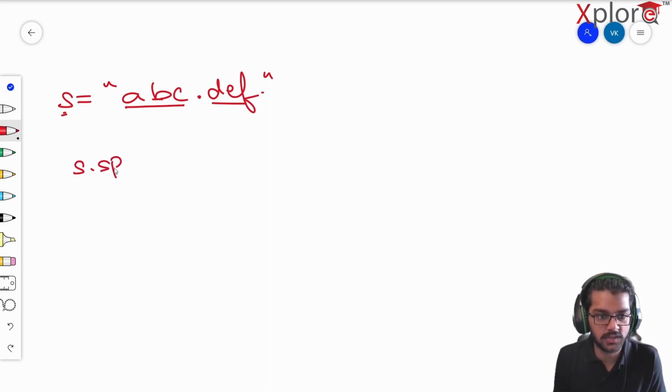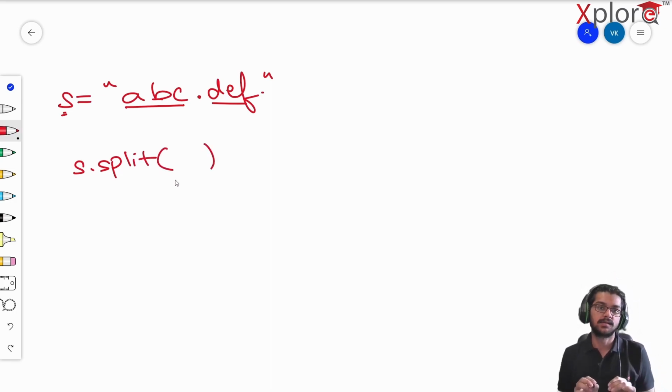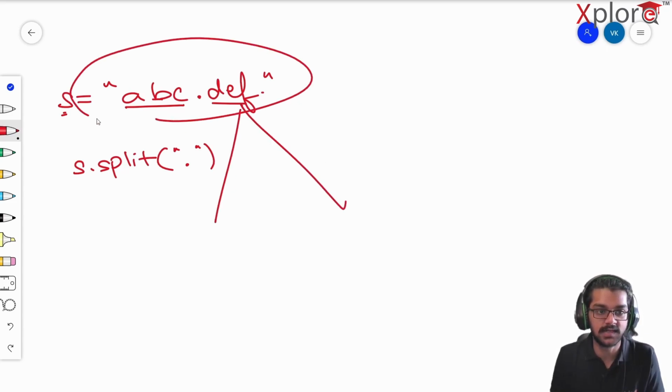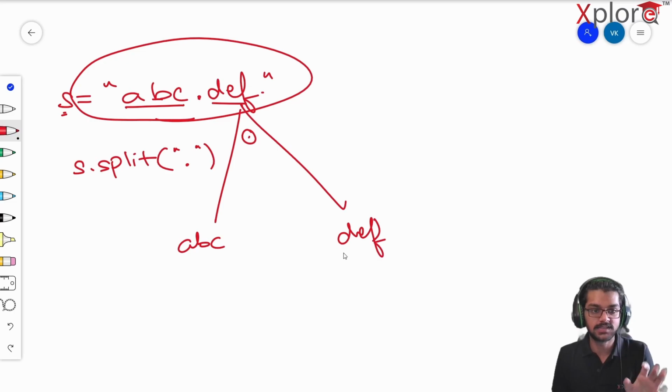If you write S dot split, this is going to take some parameter. Whatever you provide here in double quotes or single quotes doesn't matter. Suppose I provide a dot as the parameter in those double quotes. Internally, this entire string is going to get split into two parts, on the basis of the dot itself, into ABC and DEF. And by the way, when it's getting split, it's not really stored in the string.